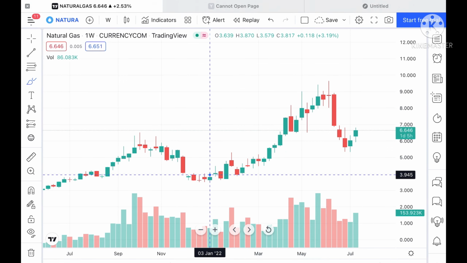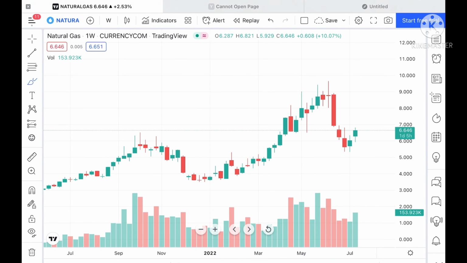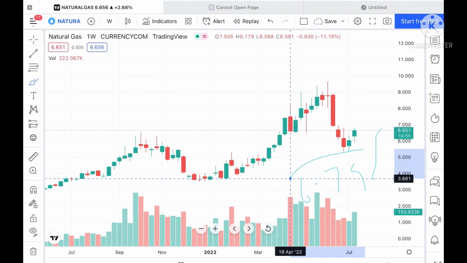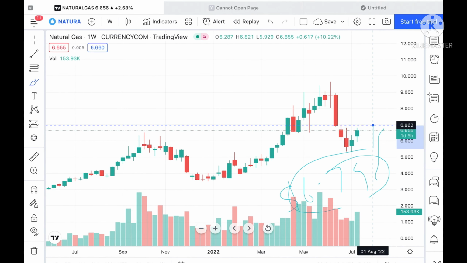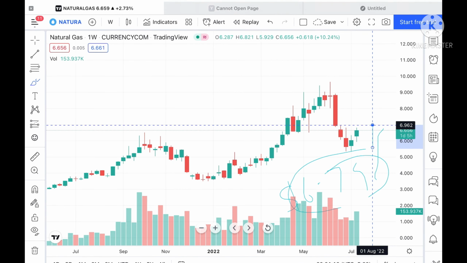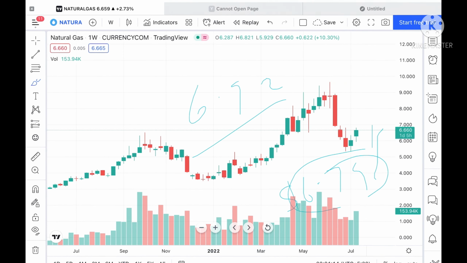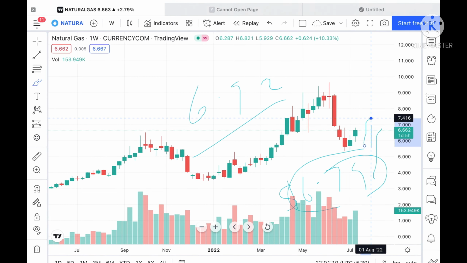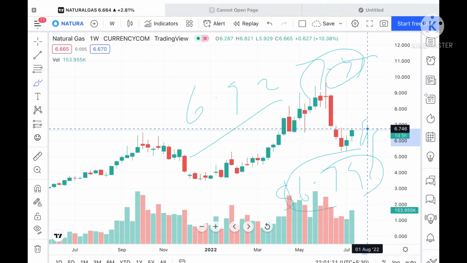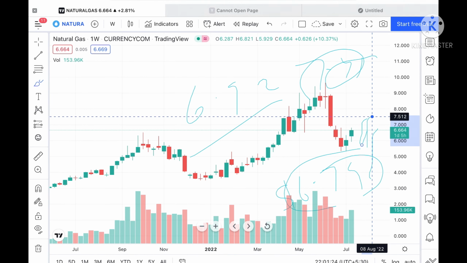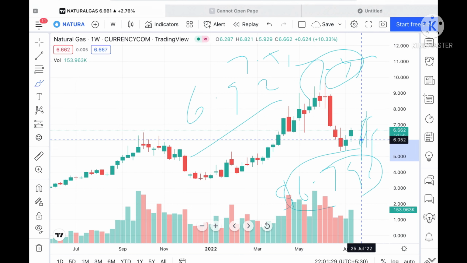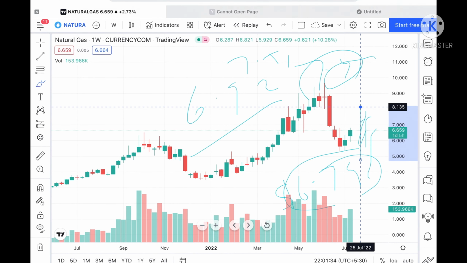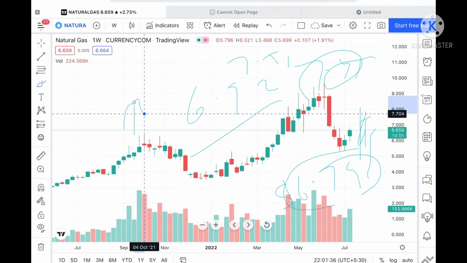So what we can see looking at the chart for the next week: suppose if this particular level sustains, we can see it go further upside towards a level of 6.79. This particular level is already being tested here, so the probability is high we can see a level of 6.92. Suppose the price goes above that level, then it can go further upside towards $7.416. Suppose the price goes above that level, then it can touch $7.510, and from there it can go further upside towards $8.2. Once the price goes above $8.2, then we can see it go further high.